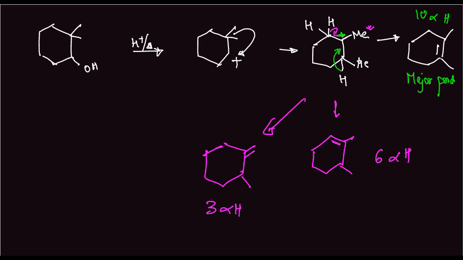Now if we have this compound, so I was about to illustrate ring contraction, so let's do that now. So if you have this compound, another possibility is that after the formation of the carbocation, that is after this happens, this hydrogen here moves out and this carbon gets attacked here.